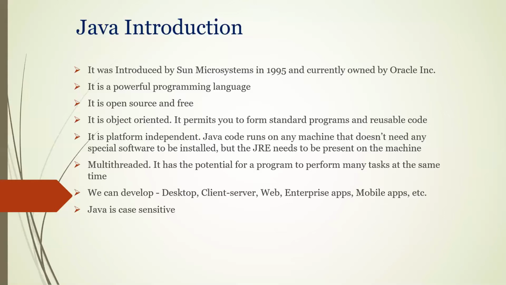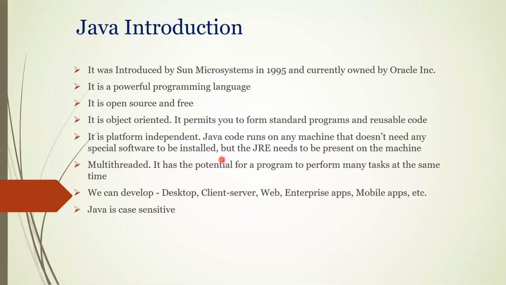That's why I mentioned this point: Java code runs on any machine without needing any special software to be installed, but JRE needs to be present on the machine. What exactly is JRE? I'm going to talk about it right now. Don't worry, today itself I'm going to talk about it. For now, what you have to remember, guys, is what JRE is. Next slide, we are going to talk about it.